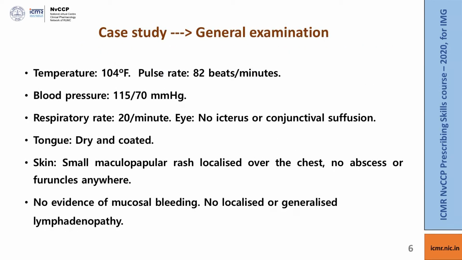After you did general examination, you have noted the following points. The patient did have a fever of 104 degrees and his pulse rate was 82 beats per minute, suggesting there was relative bradycardia. His blood pressure, respiratory rate and other findings were not that significant, except that he had a small maculopapular rash localized over the chest.